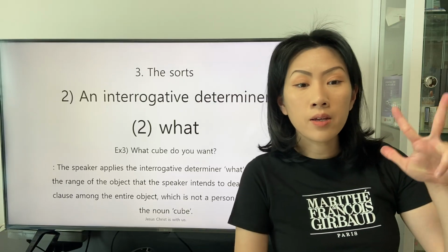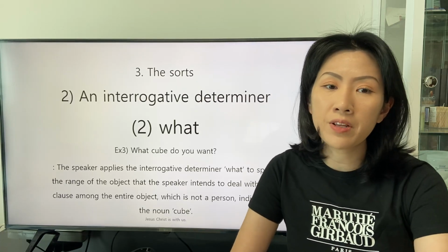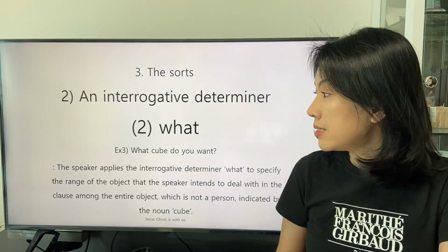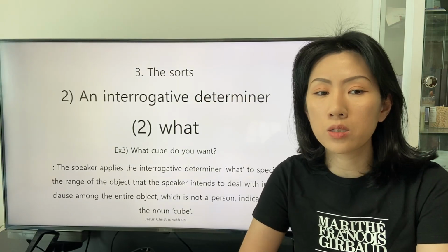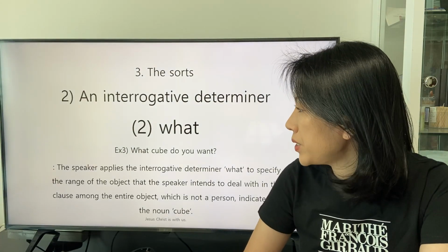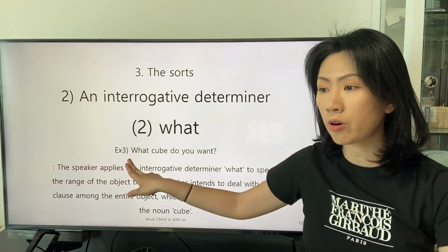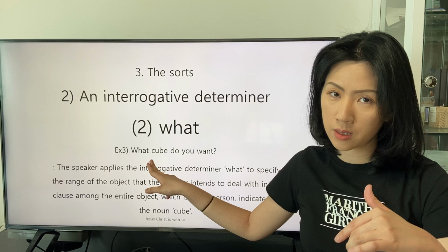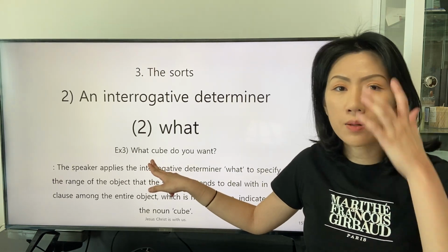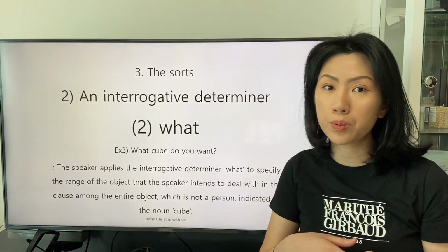The third example in which the interrogative determiner what is applied is this. What cube do you want? In this clause, the speaker applies the interrogative determiner what to describe the object that is not a person, indicated by the general noun cube.